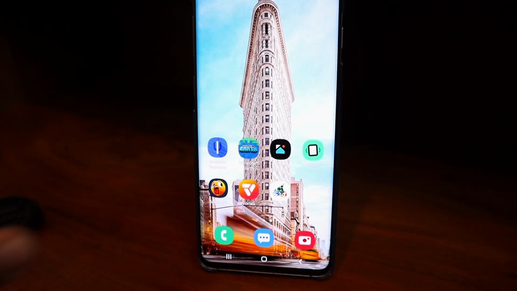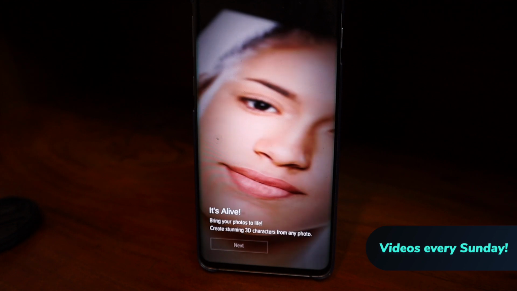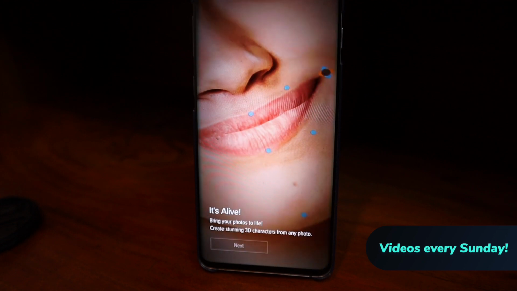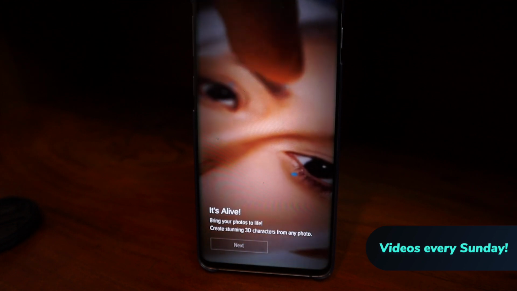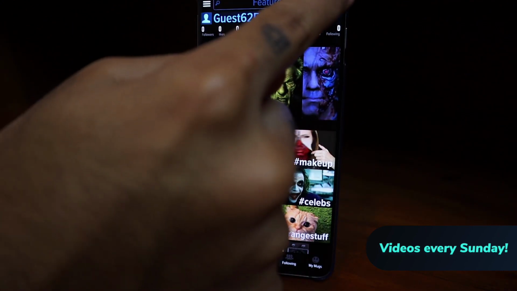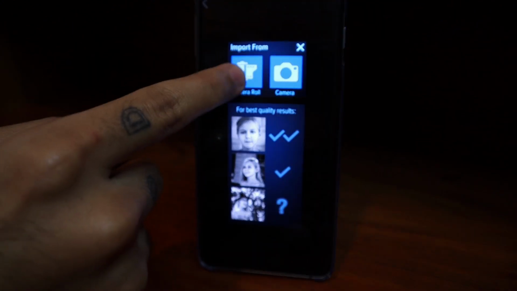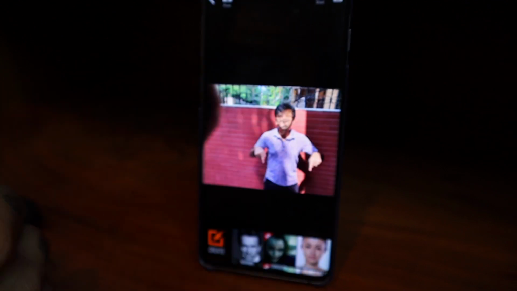Alright, so the next software is called MugLife. MugLife, as the name suggests, allows you to take really cool selfies and add a lot of cool editing features and capabilities. You can even use your own photos. So I can quickly go to camera roll. I have these random images of myself, real old pictures.